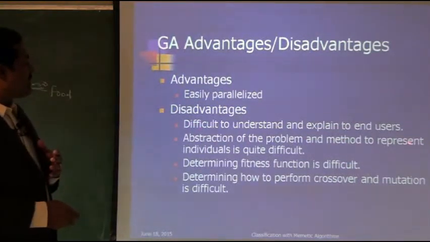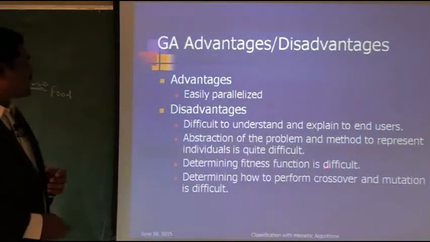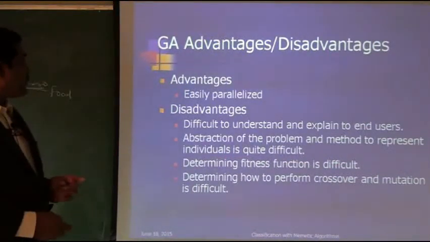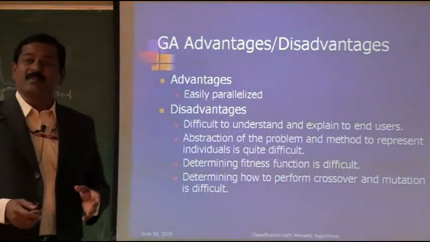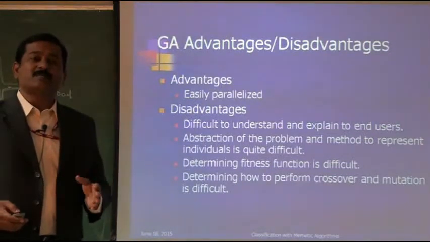Abstraction of the problem and the method to represent individuals is quite difficult, fitness function determination is very difficult, and determining how to perform crossover and mutation also requires experts' intervention. Otherwise, everyone cannot just apply this to every problem.